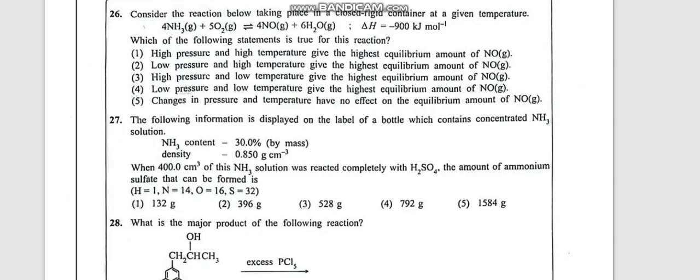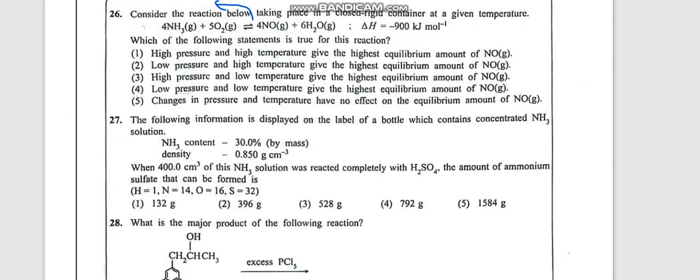Consider the reaction below taking place in a closed container at a given temperature. Which of the following statements is true for this reaction? High pressure, high temperature. Now you know the reaction is exothermic. That means the forward reaction will release energy and increase the temperature. Now when you increase the temperature, equilibrium will shift backward, because the system should try to reduce the temperature. Because the forward reaction is exothermic, it should go backward, since the backward reaction is endothermic and can reduce the temperature. So it does not give the highest equilibrium amount of NO gas.